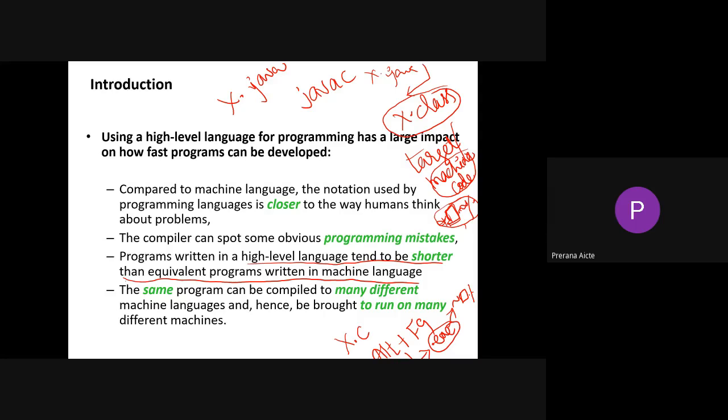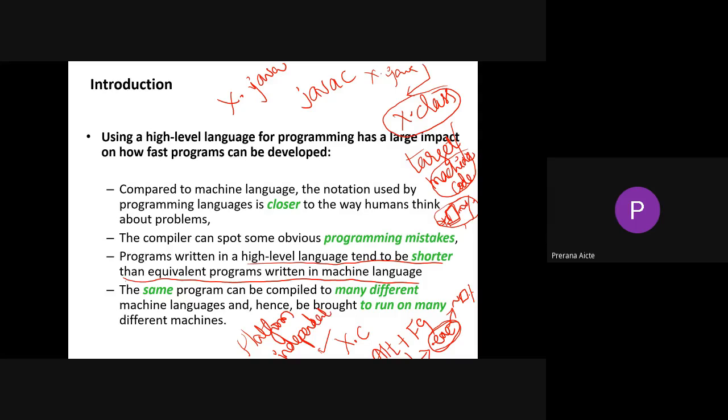Fine. So the same program can be compiled to many different machine languages and hence be brought to run on many different machines. See, with a programming language like C, we don't have a chance to execute the code written on one machine on another machine without recompiling it. But we have a chance of doing the same thing in Java. So the Java programming language is platform independent.